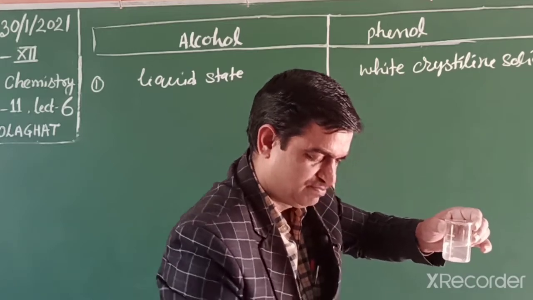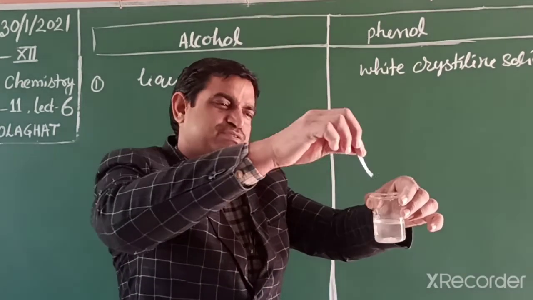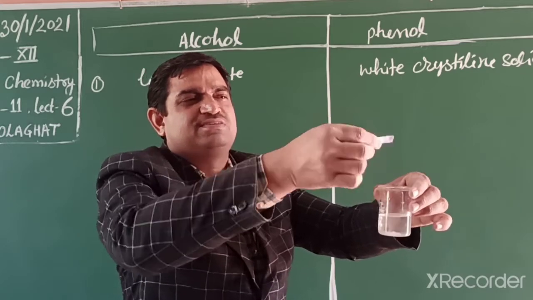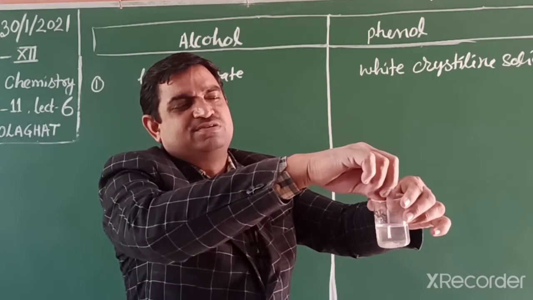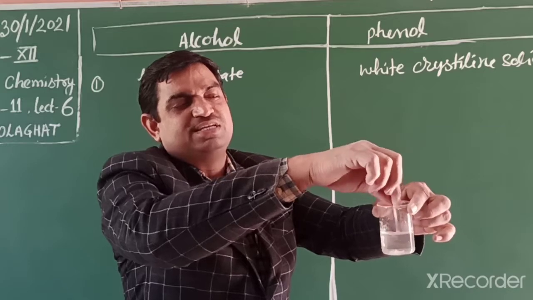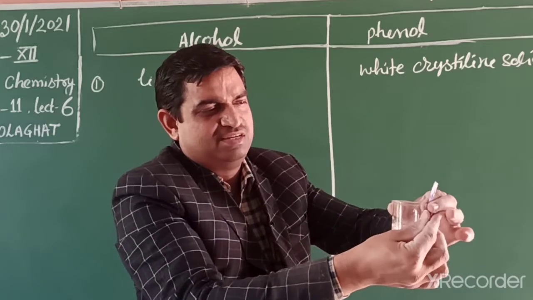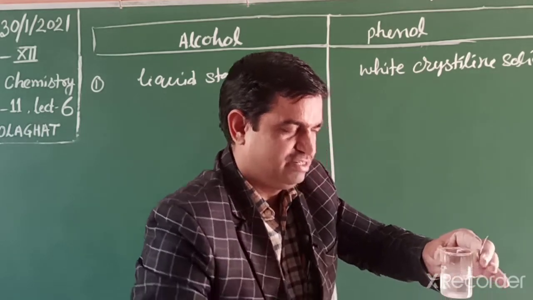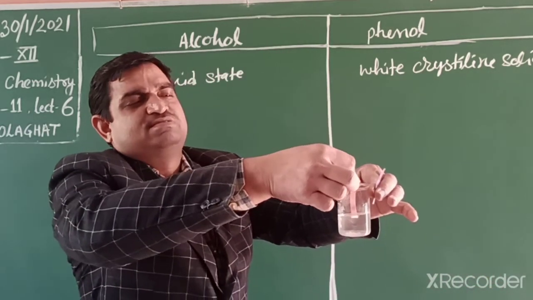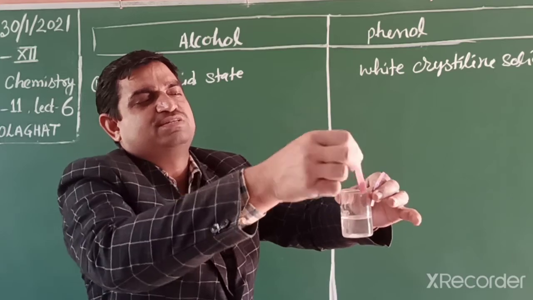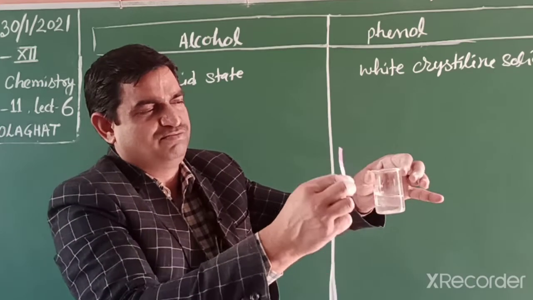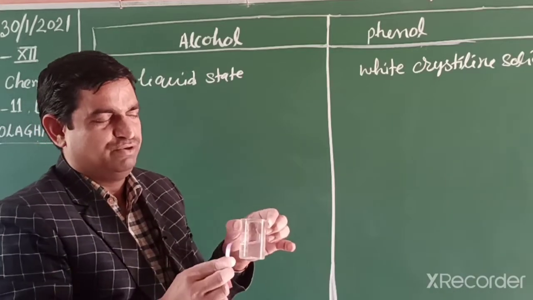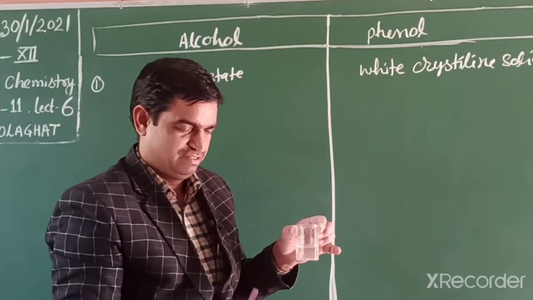If I dip blue litmus, it changes into red color, a slightly reddish color. It means phenol is acidic in nature. And if I dip red litmus, then no change. Phenol acidity we can check using litmus paper. Blue litmus changes into red litmus.